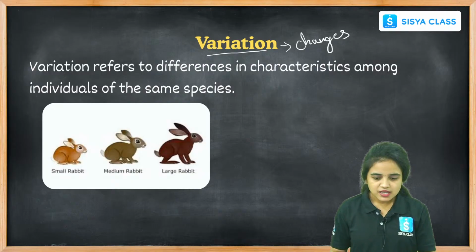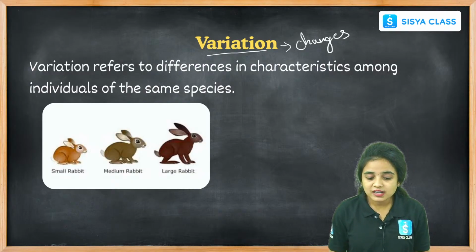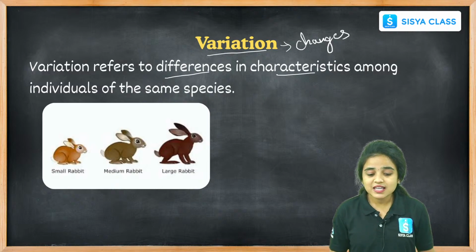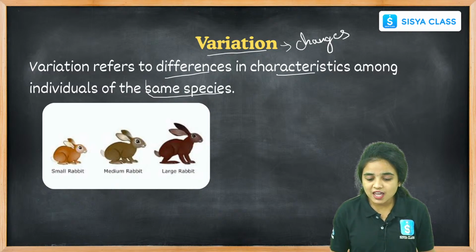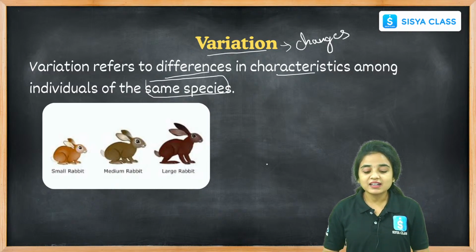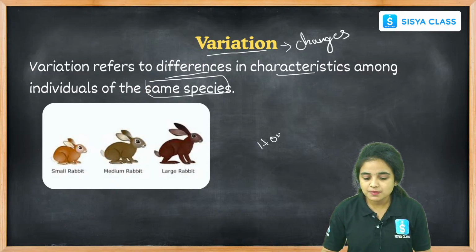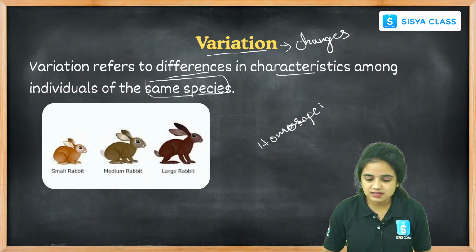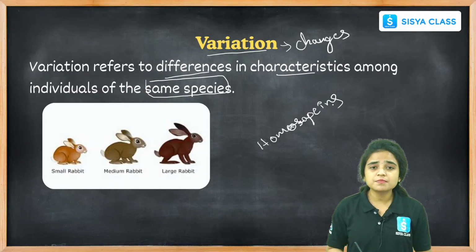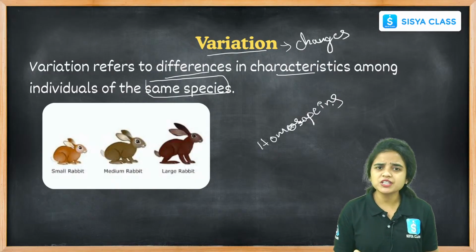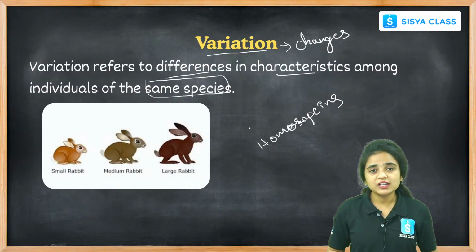So, students, these variations refer to the differences in characteristics among individuals of the same species. We belong to the species Homo sapiens. Are all Homo sapiens the same as each other? No, we are quite different from each other.